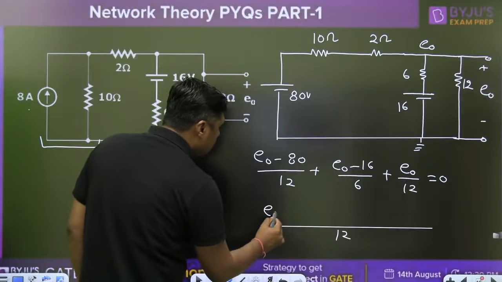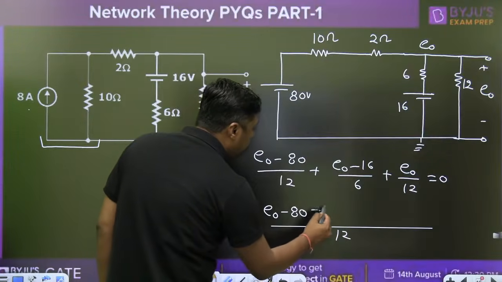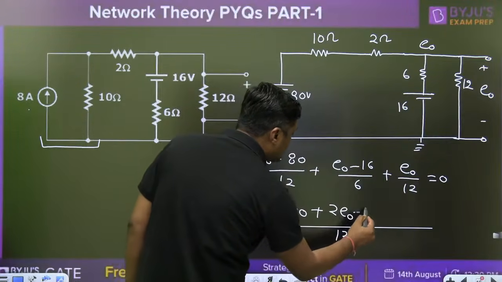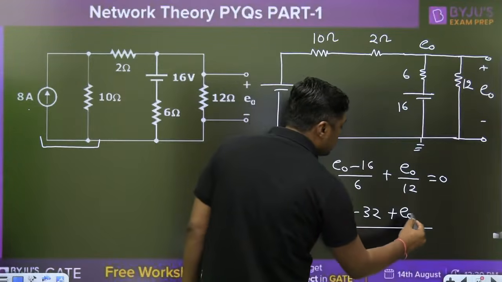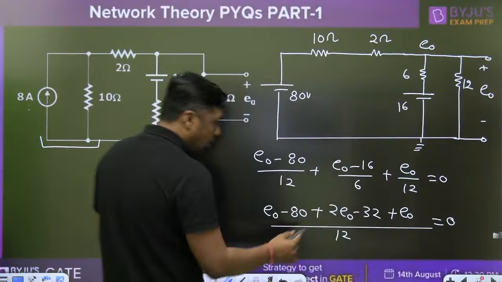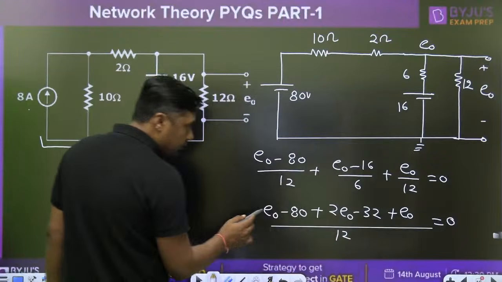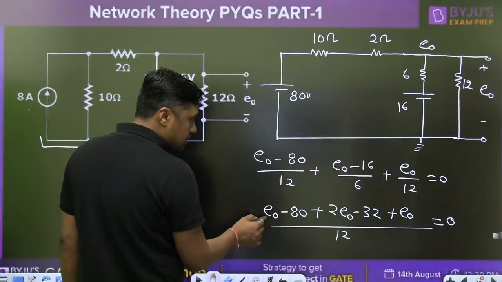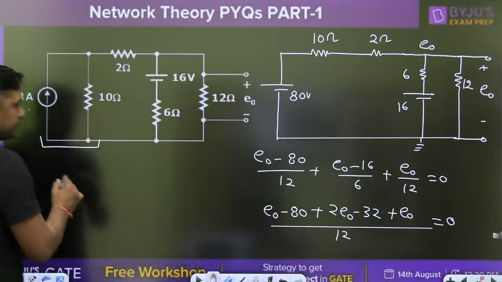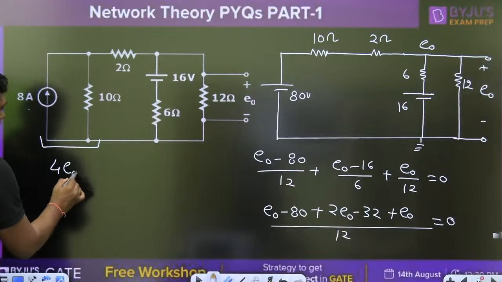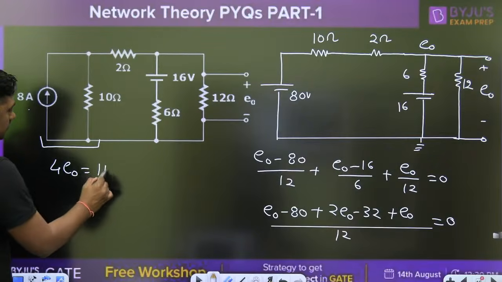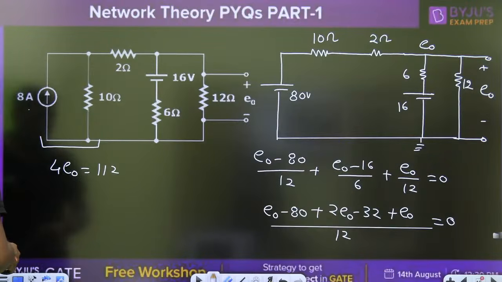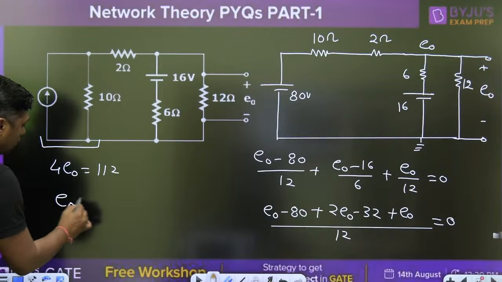It will become E naught minus 80 plus 2 E naught minus 32 plus E naught is equal to 0. Now this 12 will become 0. 2 plus 3 plus 4 E naught... is equal to 80 plus 32, 112.